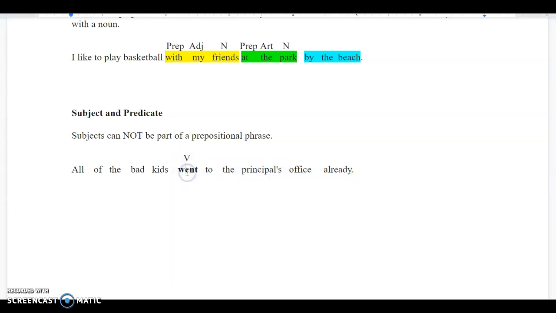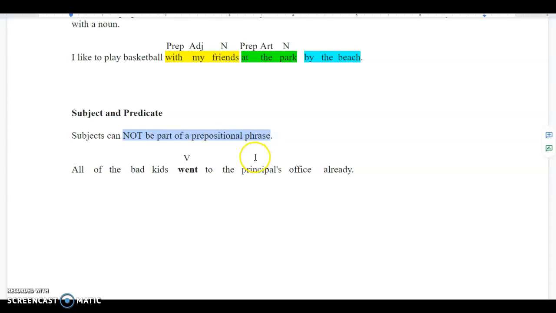Okay. So when you look at the sentence and you ask somebody, well, what's the subject of the sentence, right? Who's doing the wenting, the action of went? People would say, oh, it's kids. This is the subject, right? That's what people would say. They would say, okay, yeah, kids is my subject of the sentence, because they are the ones that are doing the action of the went. But remember, subjects cannot be part of a prepositional phrase.